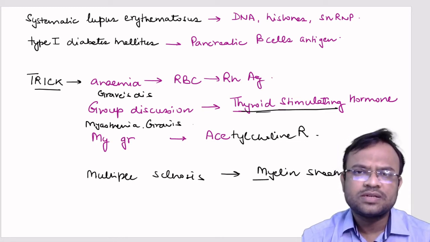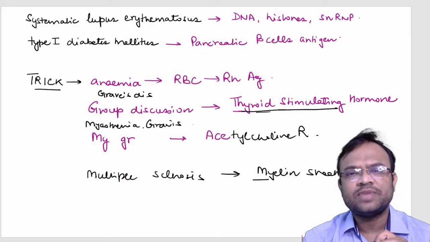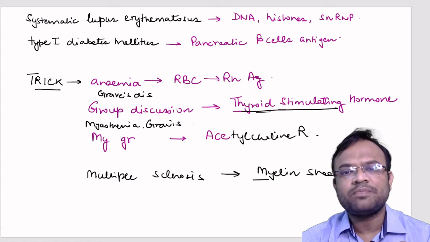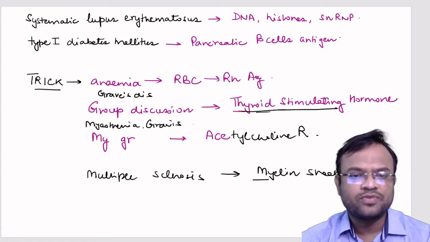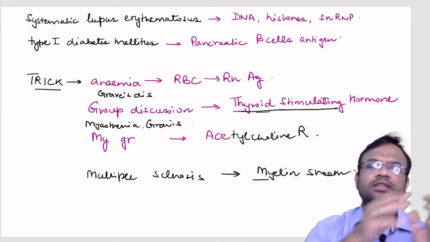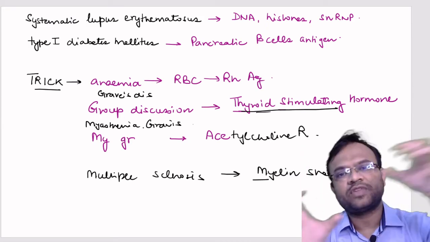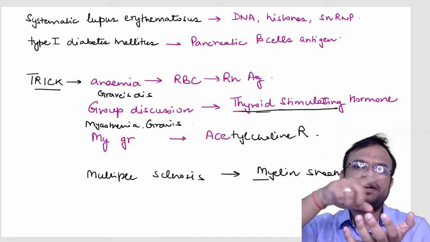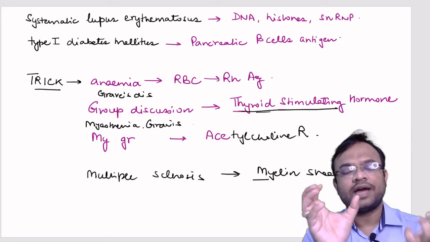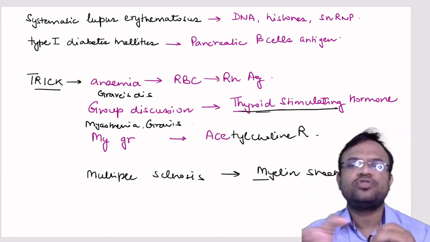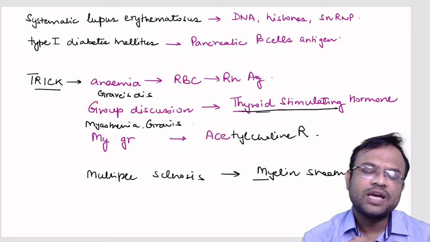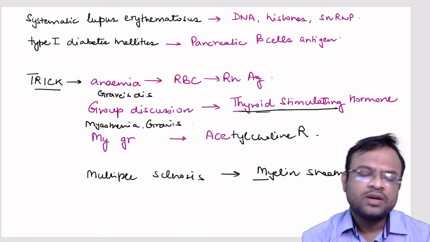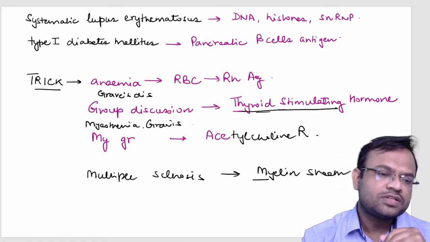Next, type 1 diabetes mellitus. Now you would be knowing about this. This is very easy. In type 1 diabetes mellitus, insulin stops getting produced. You would be knowing that the beta cells of the pancreas are responsible for the production of insulin. But in this case, these beta cells are lost because the pancreatic beta cell antigen is functioning as an antigen, and your immune system mounts an immune response against it. So this was type 1 diabetes mellitus. In this, no insulin or very little insulin is produced. Now what is the trick? How can we remember this entire thing?